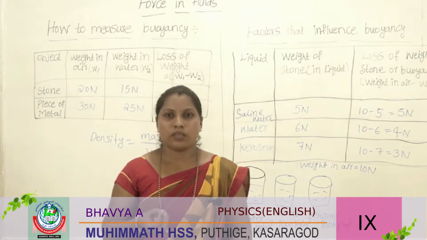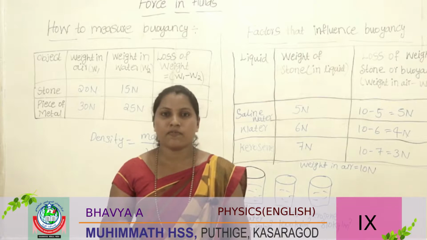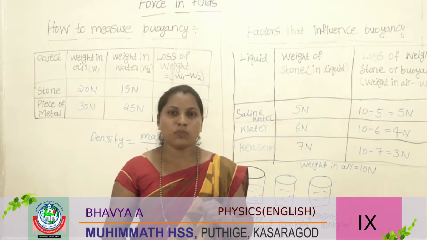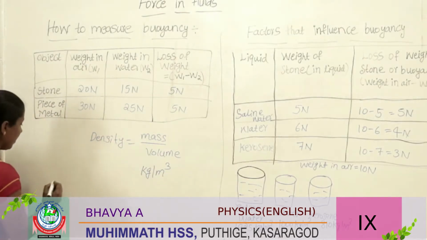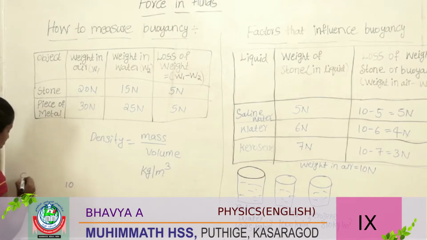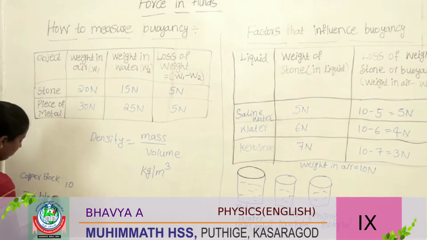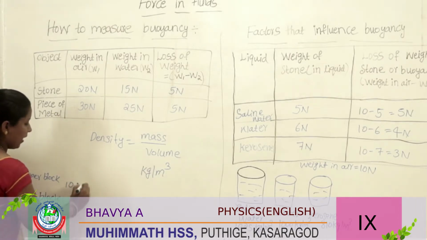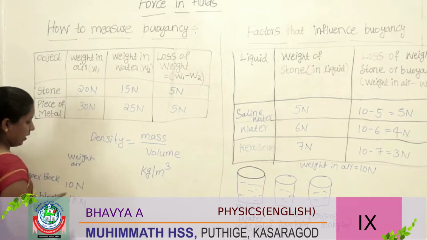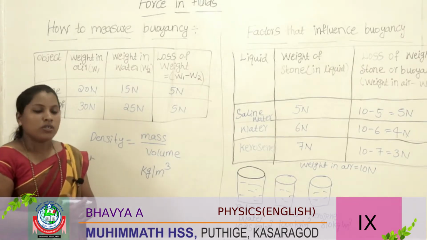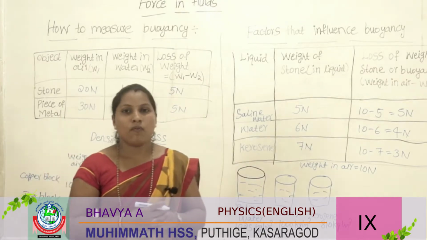Both have the same weight, but the size and volume are different. The copper block weighs 10 Newton, and the other, the iron block, also weighs 10 Newton in air. Weight in air, how much? 10 Newton.